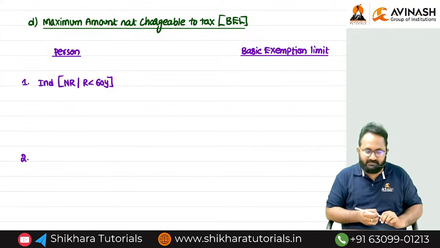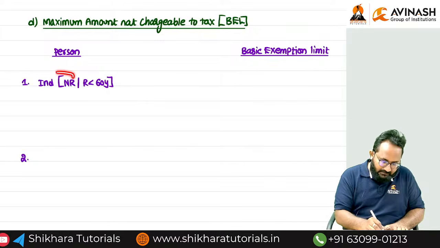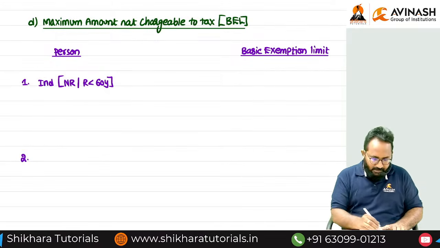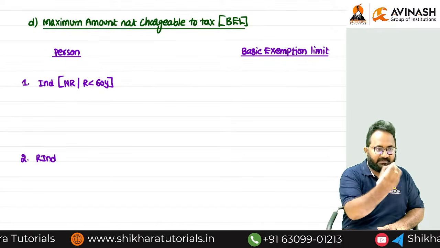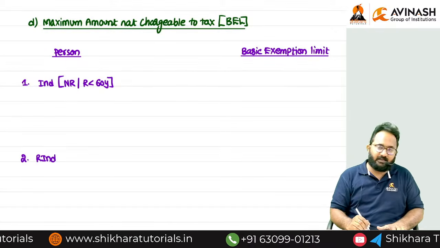Second category. Non-resident is always covered in the first category, but a resident individual is covered there only if less than 60 years of age.